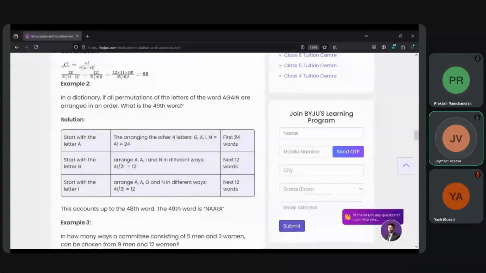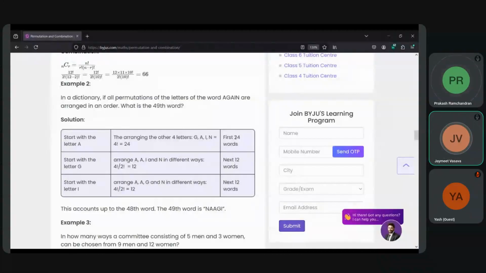Yeah, but we have arranged the letters of AGAIN in alphabetical order. After that, for A, we got 24 words starting with A, and 12 words starting with G. So 24 plus 12, 36.